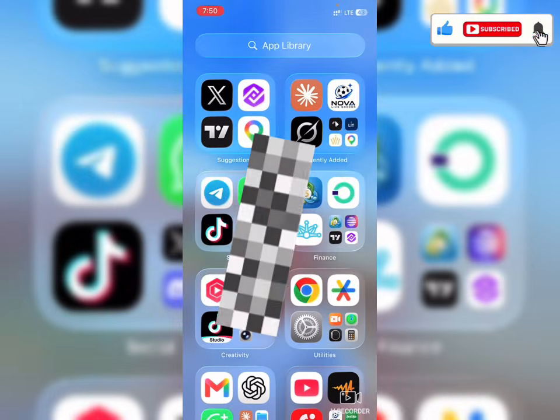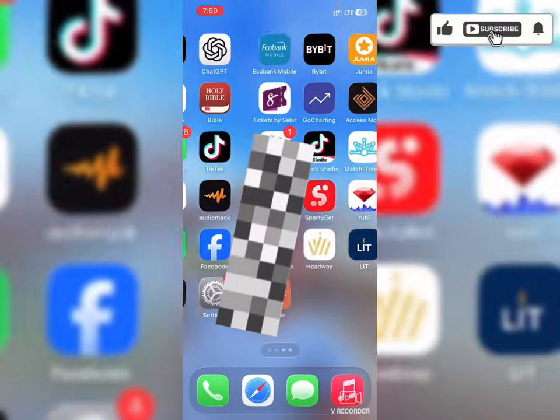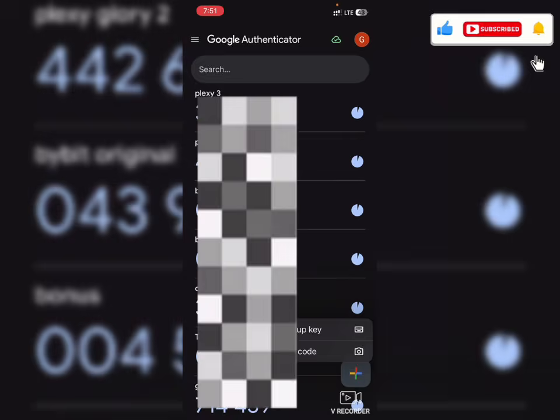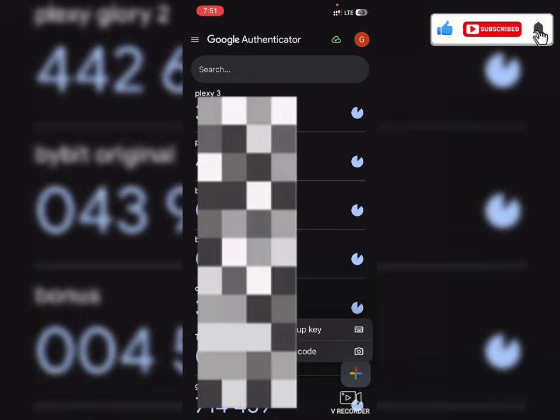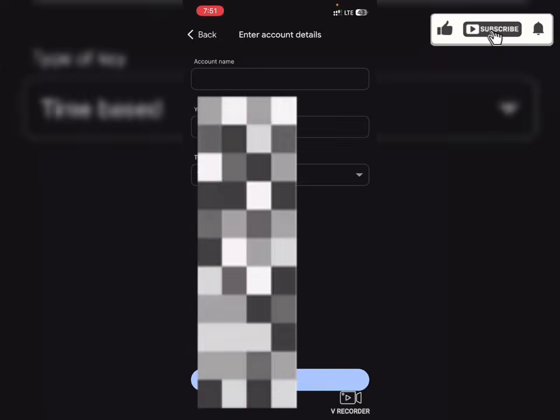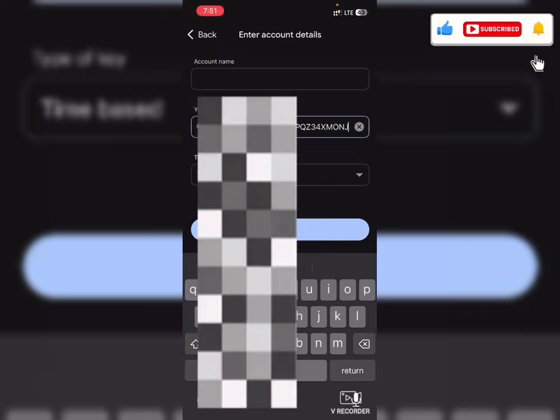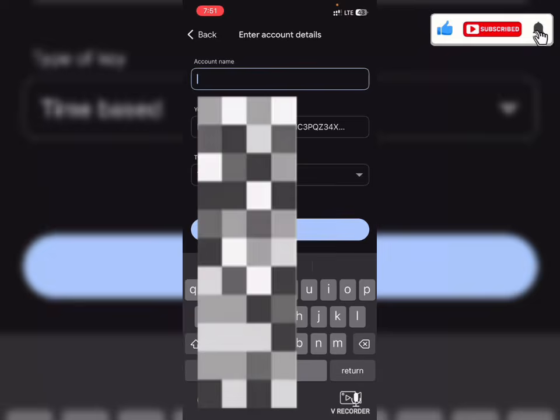Now for the authenticator, my authenticator won't be showing. That's for security purposes, because right there I just need to add the authenticator code, and it will generate a code for me. Every 10 seconds it will generate a new code. That's what the authenticator is meant for.